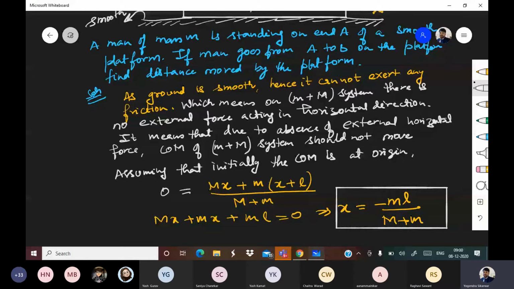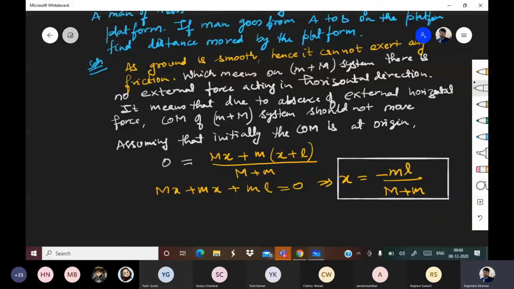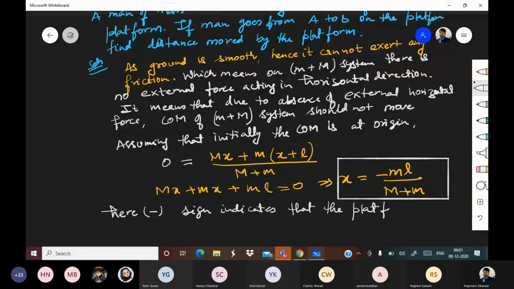Okay. Now what is this minus sign indicating here? Here minus sign indicates that the platform will move in opposite direction.